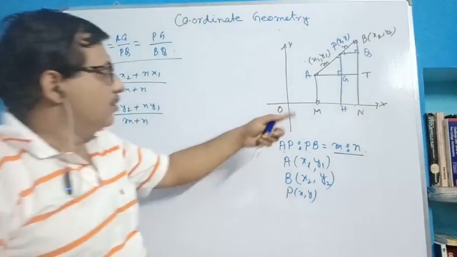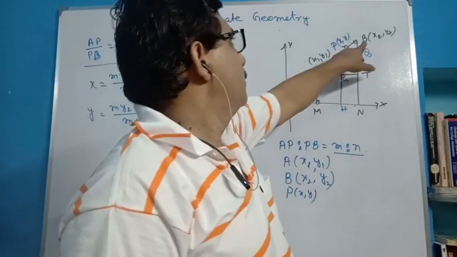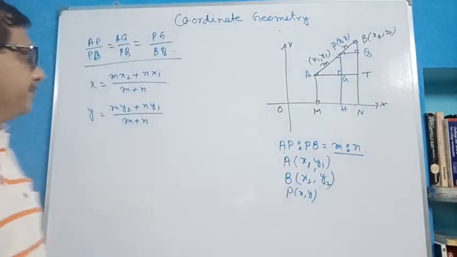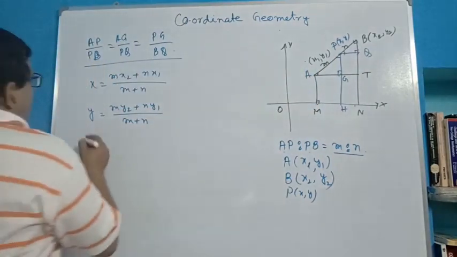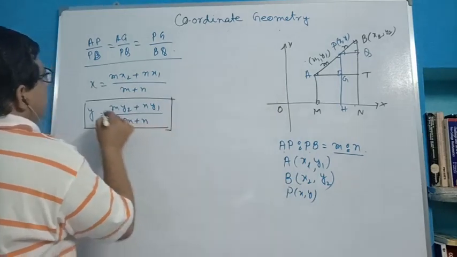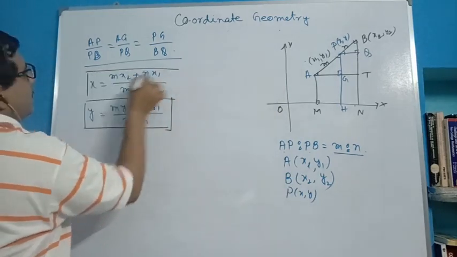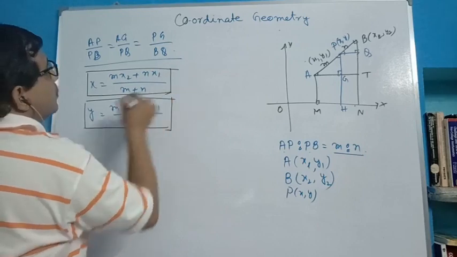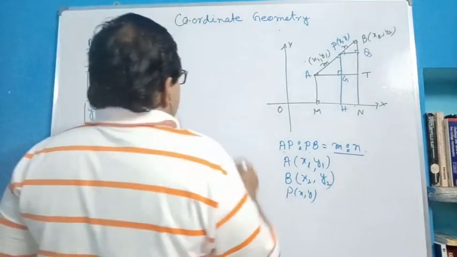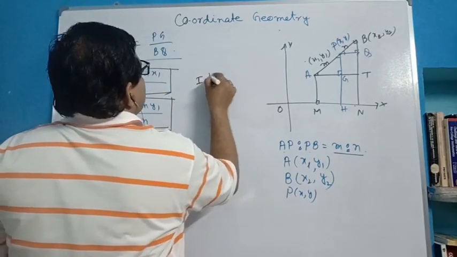Similarly for y, m into y2, n into y1. These two are the formulas if P divides the line segment joining them in ratio m is to n internally. Obviously P lies between them, this is internal.